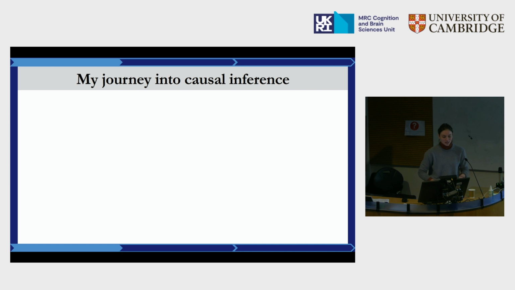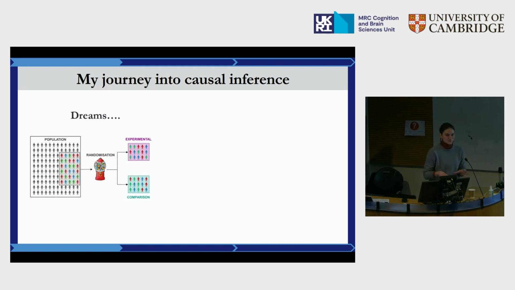So I thought to start by giving a bit of context with my journey into causal inference, which started around the first year of my PhD when I realized that my dreams couldn't really come true. In my research, I studied the relationship between social media use and mental health in young people. So I'm passionate about understanding questions about how exposure to different types of content online or engaging in certain types of social media use then relates to mental health, particularly anxiety and depression.